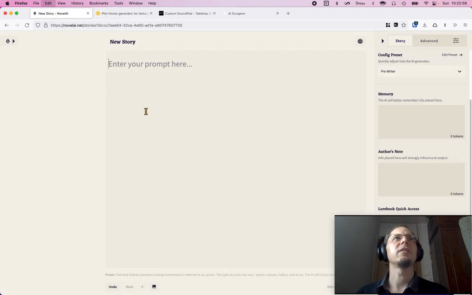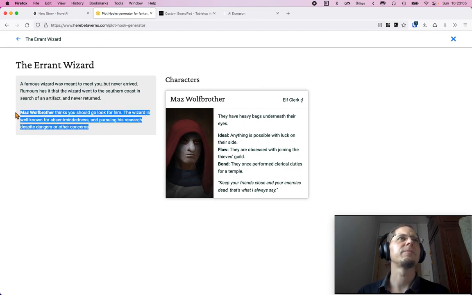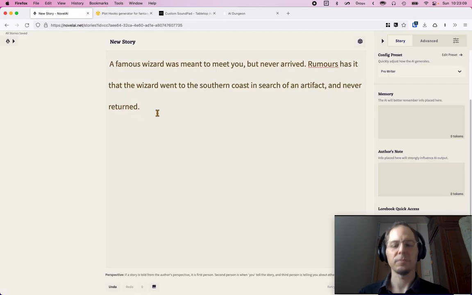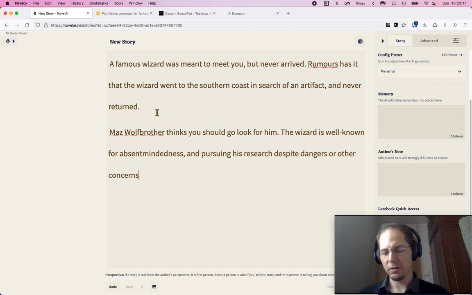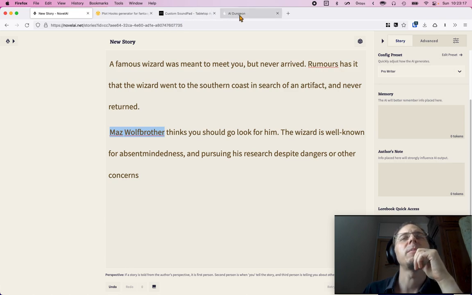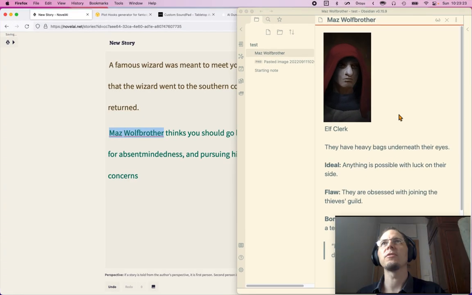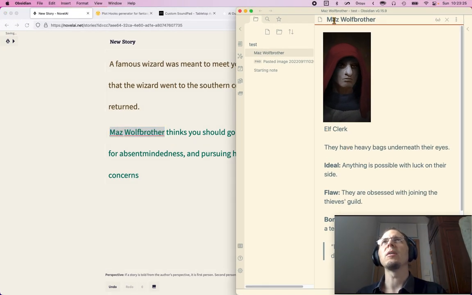So put that in Novel AI. And we'll copy this one in here as well. And then what we need to do is define this guy here. So this is going to be our character. And we're going to be using Obsidian for the notes of the system. So it's got this here.